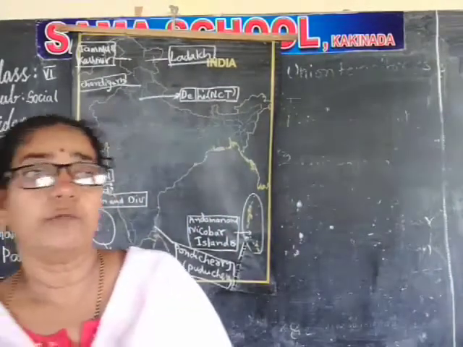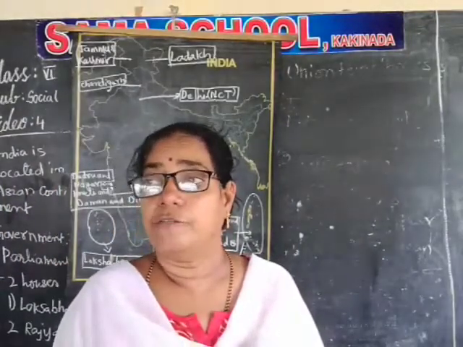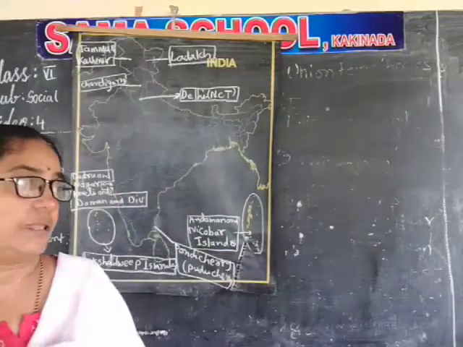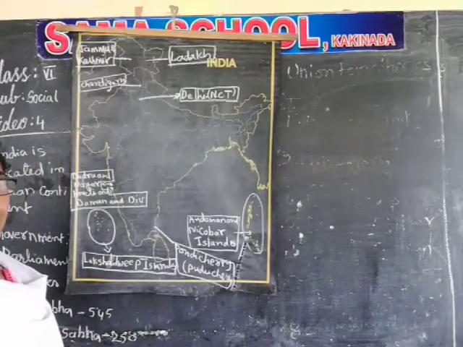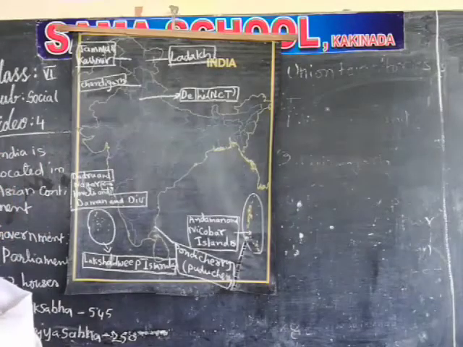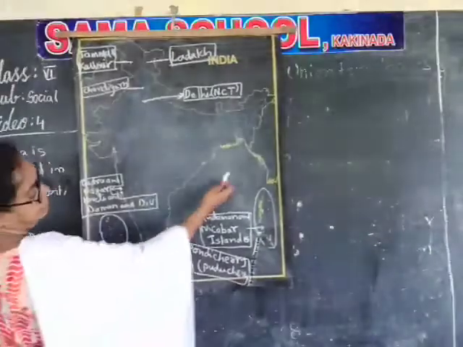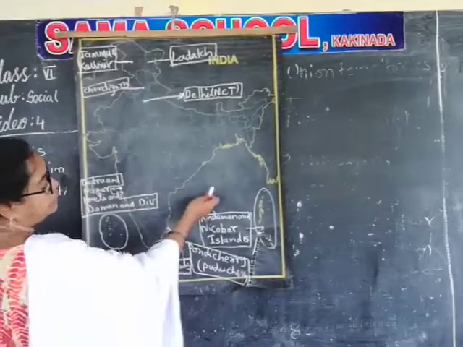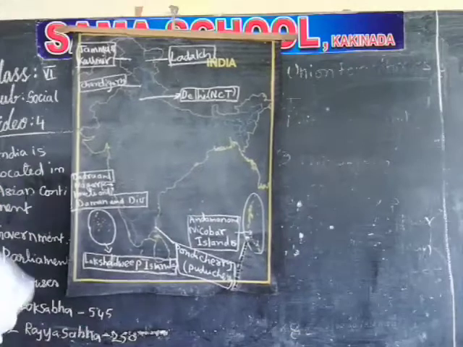So the modern definition for the country is the land which has specific boundaries along with the people. If you observe the boundaries of India, Himalayas on the north, Indian Ocean on the south, Bay of Bengal on the east, Arabian Sea on the west are the boundaries of India.